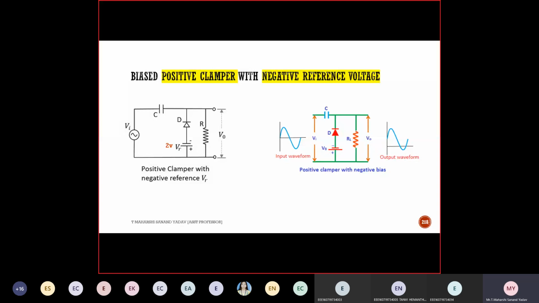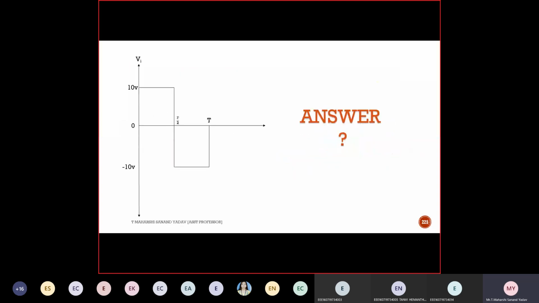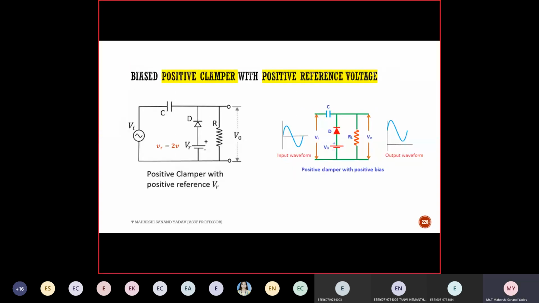So, positive clamper. Who solved this question? Positive clamper with positive reference voltage. What will be the answer? Did anyone solve? Can you please post in the chat box? Just simply scan and post in our chat box so that I'll open now.